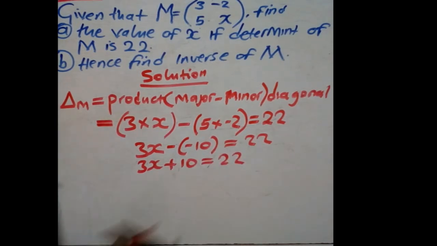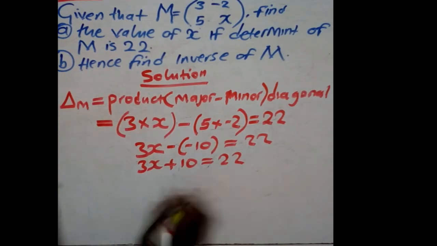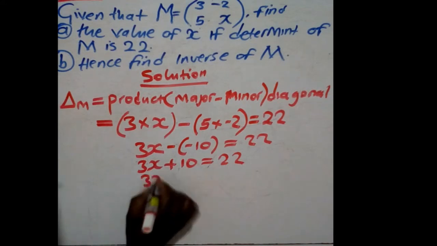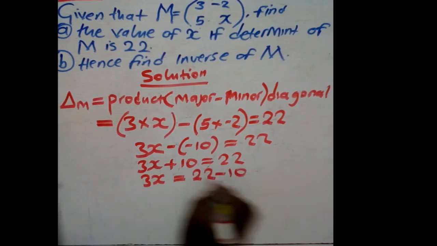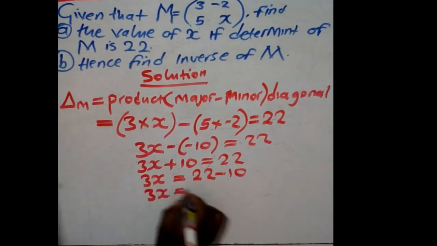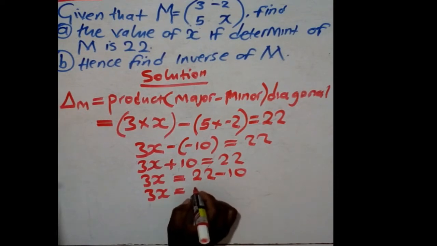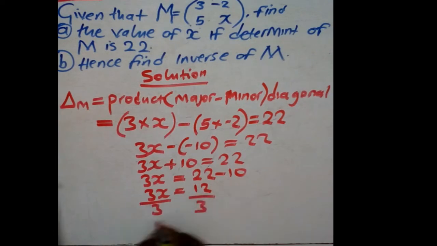And then from there, these are like terms, so they can be added or subtracted, hence we collect the like terms. 3x is equal to 22 minus 10. The 10 is positive, so when it goes there, it becomes a -10. Then you have 3x is equal to 22 minus 10, which is going to give you 12. So you divide by 3 there, you divide by 3 there. Therefore, x is equal to 4.